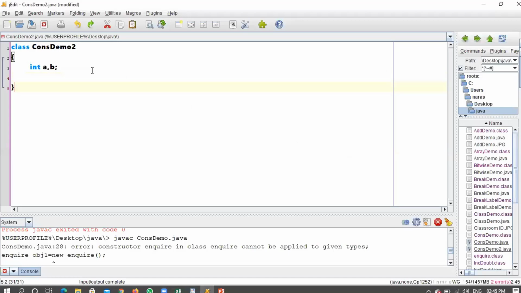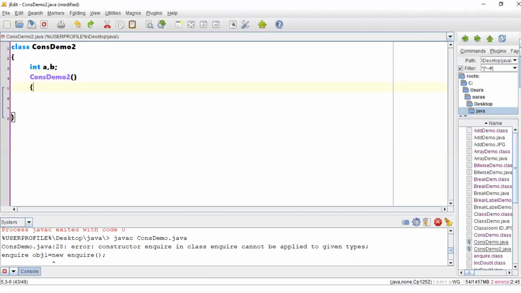Yes. So I've just taken some int a, b. Within this, let me create one constructor. ConstDemo2 is one constructor, and the intention of this constructor is, if you are calling a default constructor, I will assign a value equal to 1 and b value equal to 1.